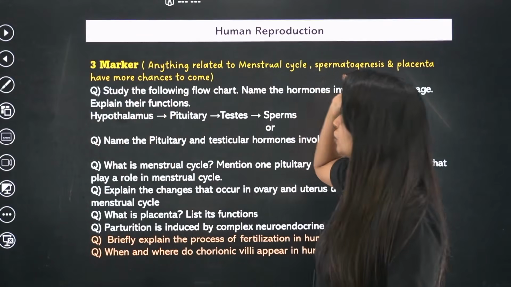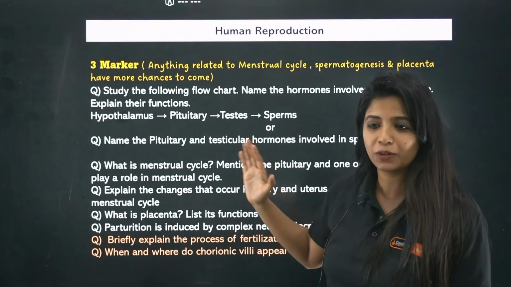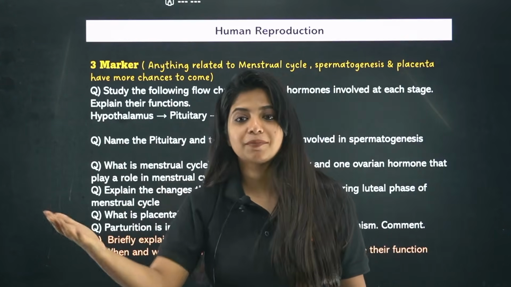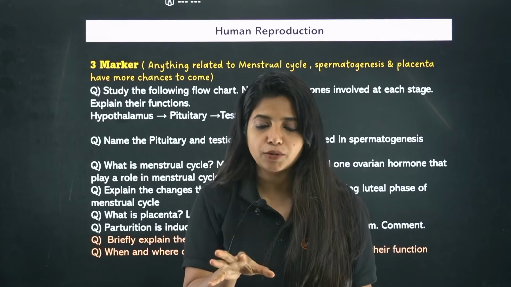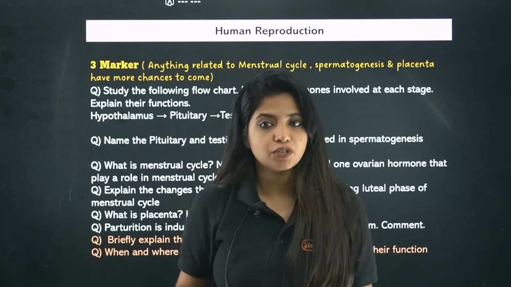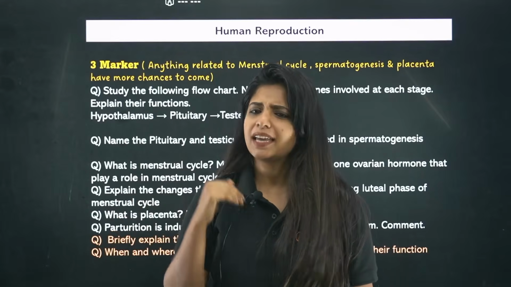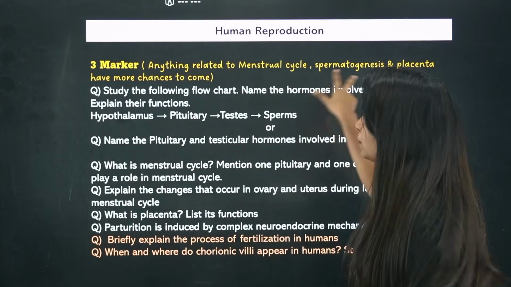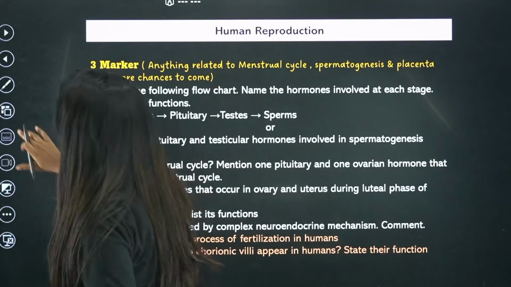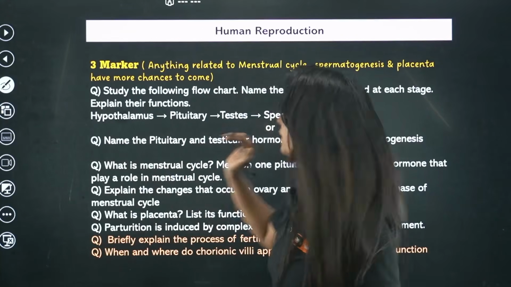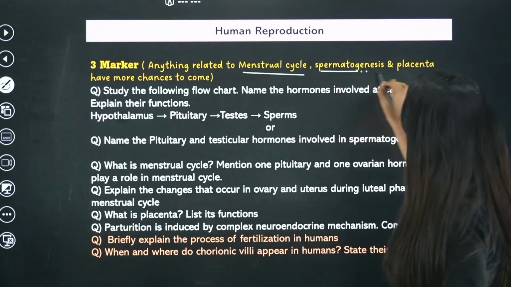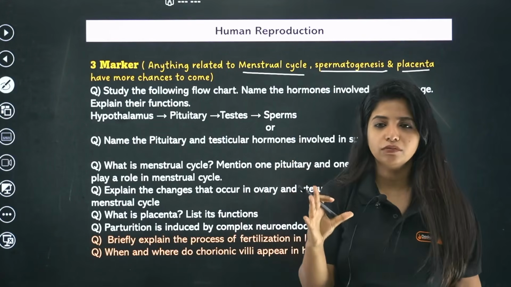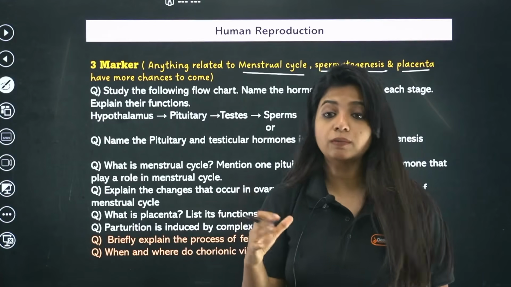So here are some 3-marker very important questions from the chapter human reproduction. Why directly 3-marker? Because according to the KCET board, that is second PUC board, from this chapter you get 3, 5 and basically MCQ questions. There is no 2-marker. In your FA it could be changing, there could be 2-marker questions, but they could be coming from the same concepts that I have mentioned over here. So there are 3 very important concepts. One is the menstrual cycle, second spermatogenesis, third is the placenta. These 3 concepts are going to mostly give you the questions from this chapter in terms of 3-marker.